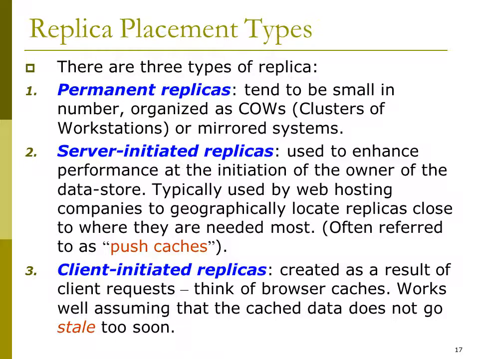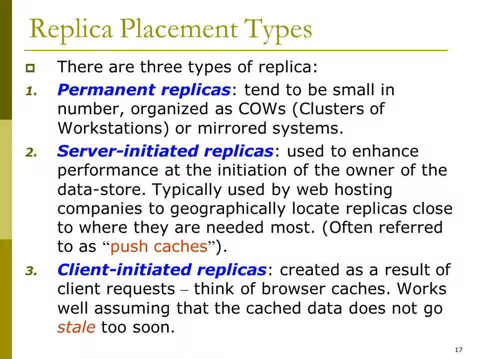Replica placement types. There are three types of replica placement. Number 1, permanent replicas. They tend to be small in number, organized as clusters of workstations or mirrored systems.